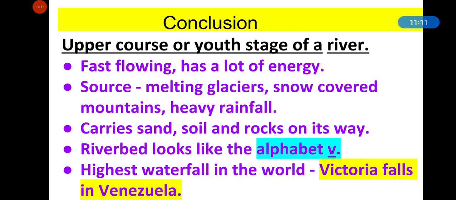And the highest waterfall in the world is Victoria Falls in Venezuela. And where is Niagara Falls located? On the border of USA and Canada. And how are waterfalls formed? They are formed when a river falls from very high slopes to lower ground.